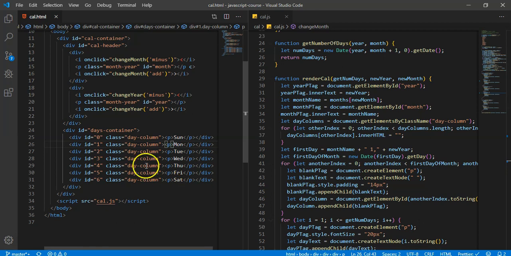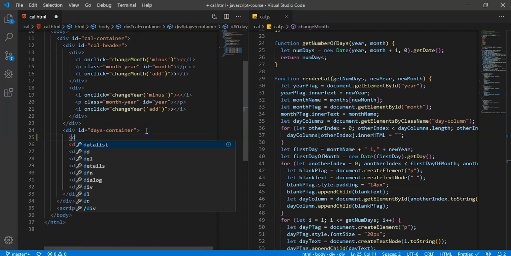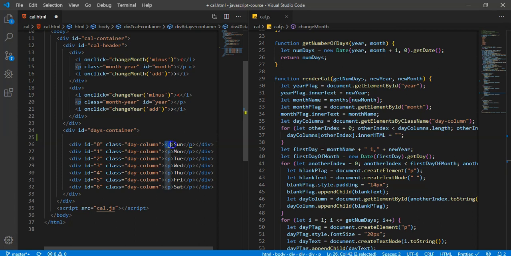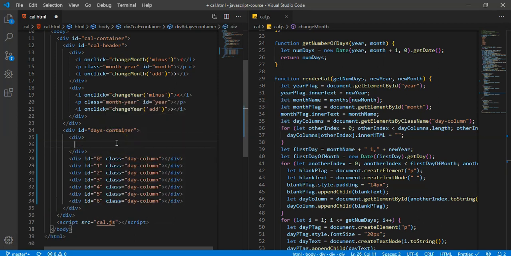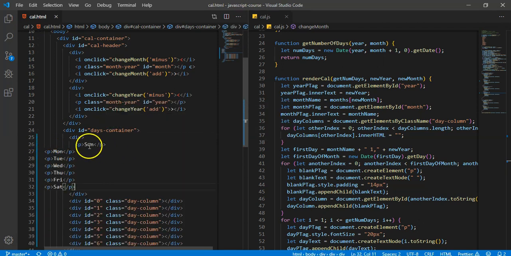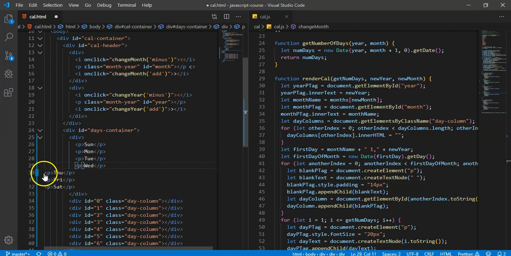Okay, so this fix is going to be kind of annoying, but we're going to have to delete all of these, which I'm sure you're thrilled about. And I'm going to create another div, and I'm going to paste them in. So you can actually copy and paste things. I don't know what my editor's doing with that paste right there. It's kind of ugly, but it's better than typing them all again. So we're going to move them in a div outside of this date column div, because we still have to set that date column div back to empty.